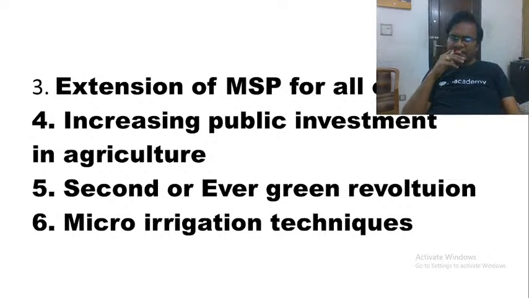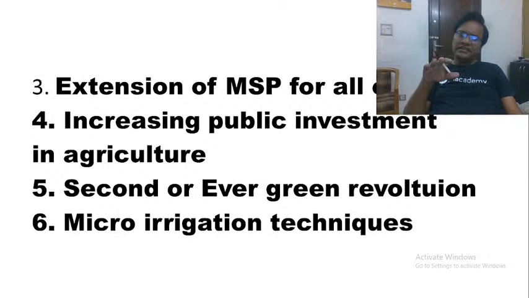The survey says that if the government is spending 100 rupees on providing subsidies to the agriculture sector, farmers, out of these 100 rupees, it will benefit these farmers, especially small and marginal farmers, by only around 6 or 7 rupees. Maximum 6% or 7%.